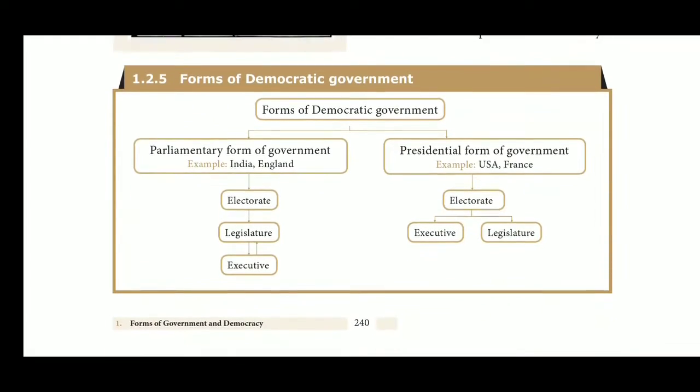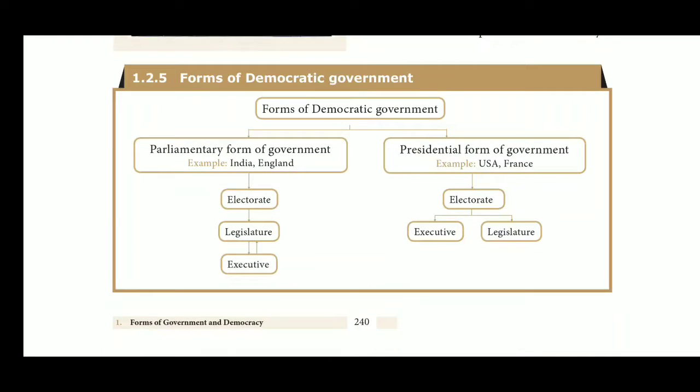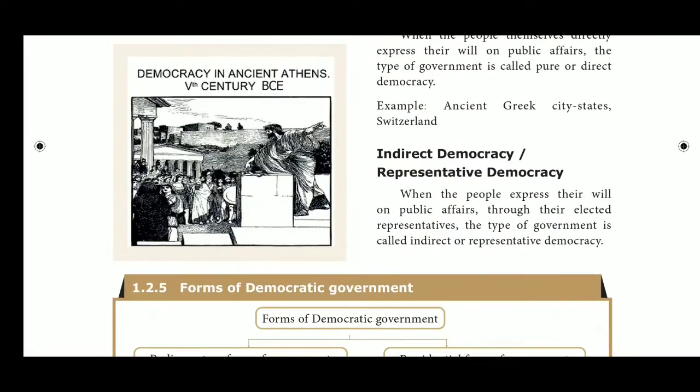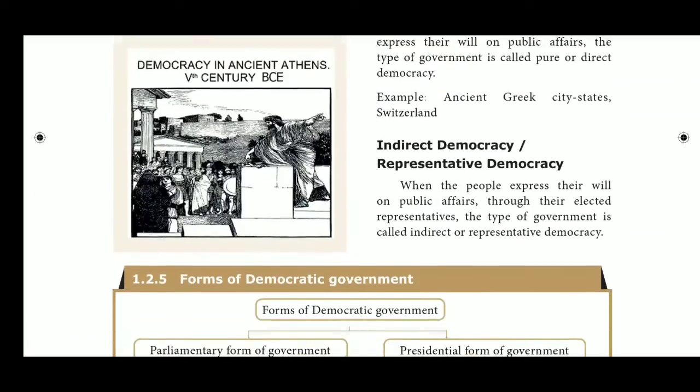Here we can see the forms of democratic government. First, the parliamentary form of government. Examples are India and England. In the parliamentary form of government, we have a lower house and an upper house in the parliament, and through this we administer our country. Another one is the presidential form of government. Examples are the USA and France. The electorate, executive and legislature are the branches of the presidential form of government.